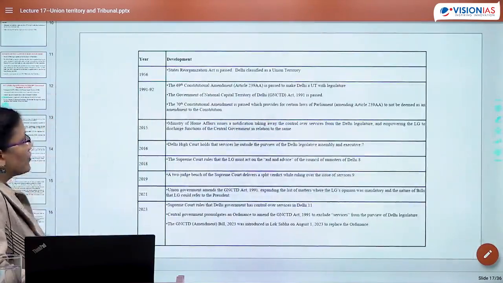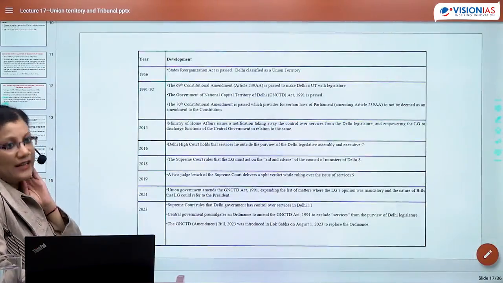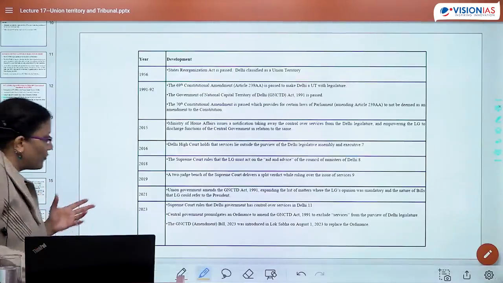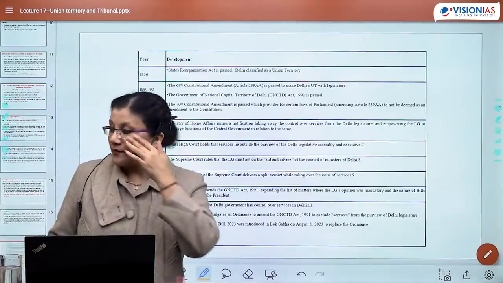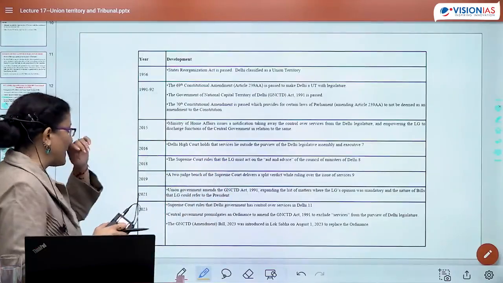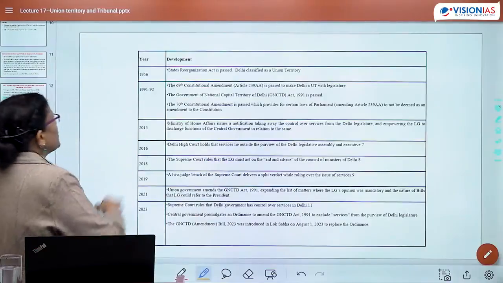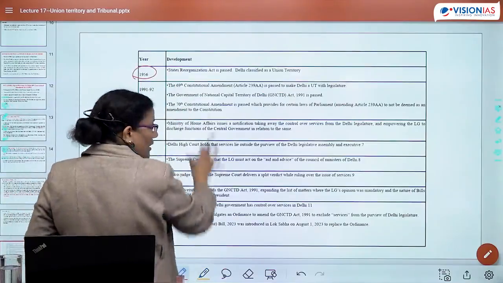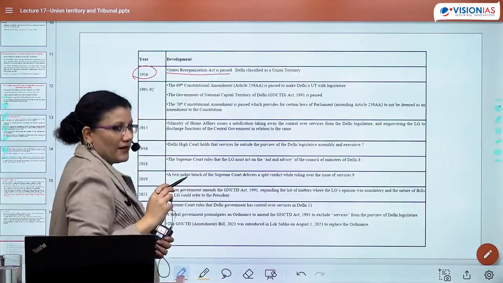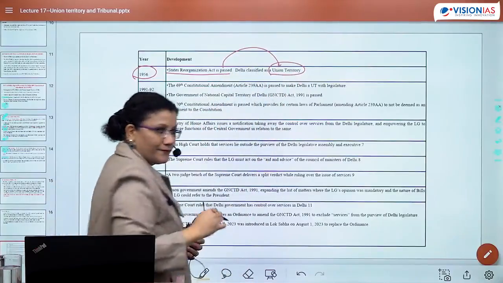Now this is the chronology to showcase what was happening between center and Delhi, right? So I am speaking to online students, I don't know if they are able to see this or not, but I can't zoom it because then the entire formatting will get disturbed. So I am speaking out, kindly hear it properly. So in 1956 what happened? Story कब से शुरू हुई है? 56 से. State Reorganization Act is passed. Delhi is being given the status of a UT.